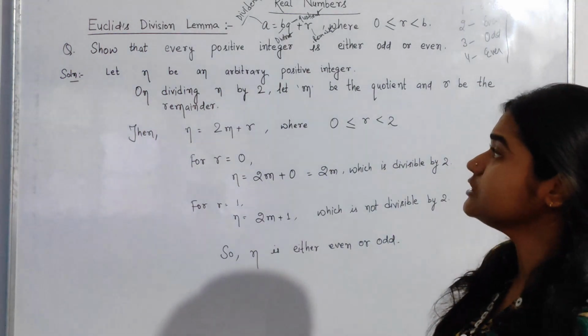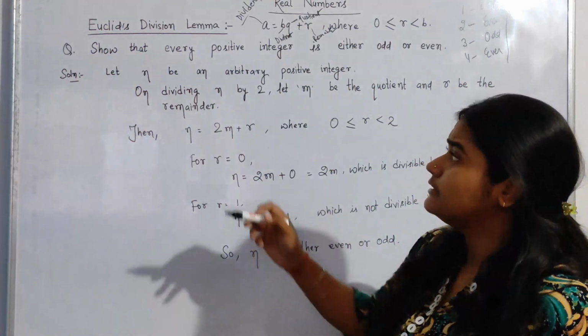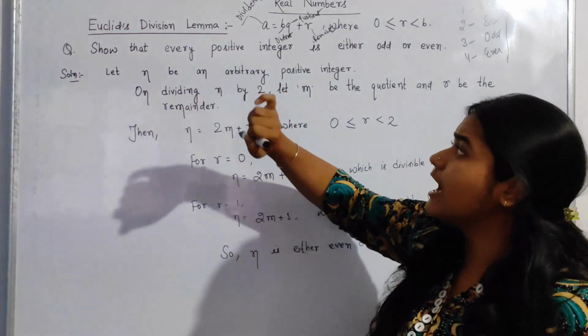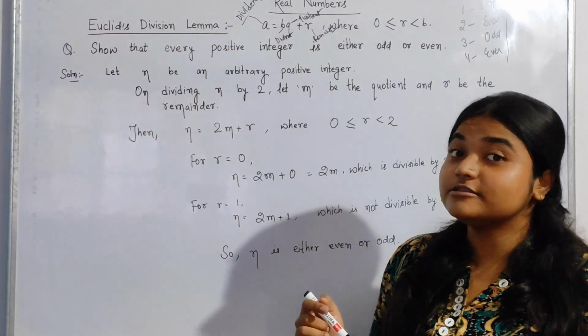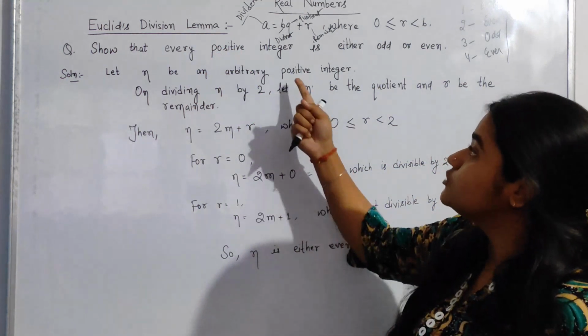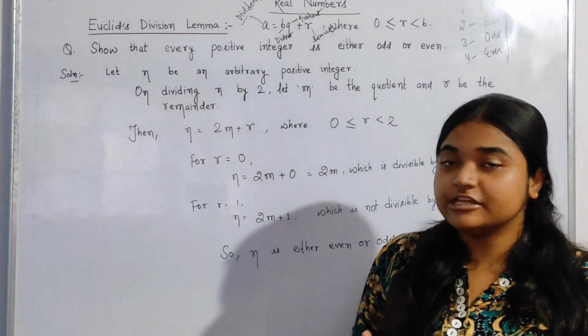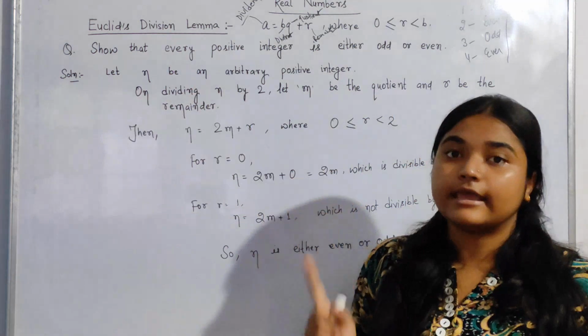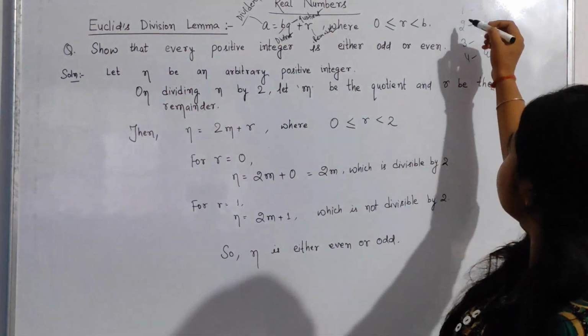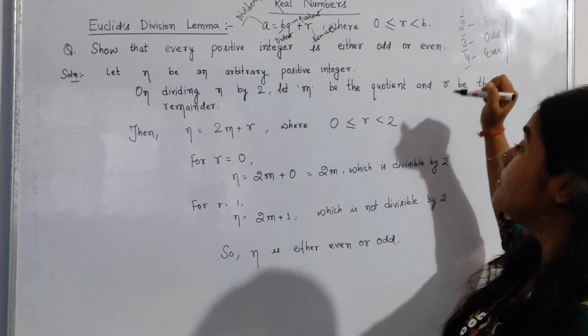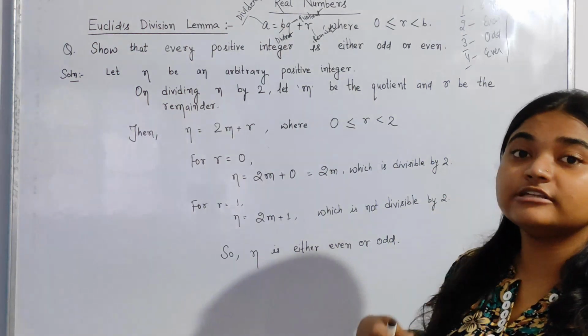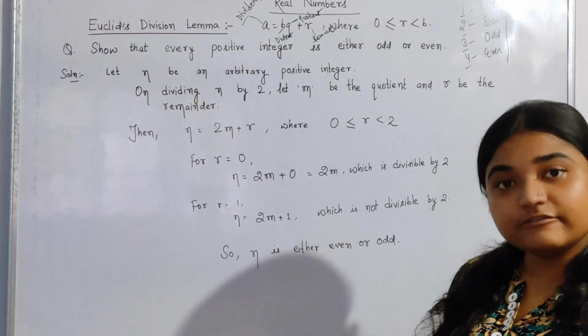Clear? So let us assume that n is the given arbitrary positive integer. Arbitrary means just any integer. How do we decide whether the given number is odd or even?